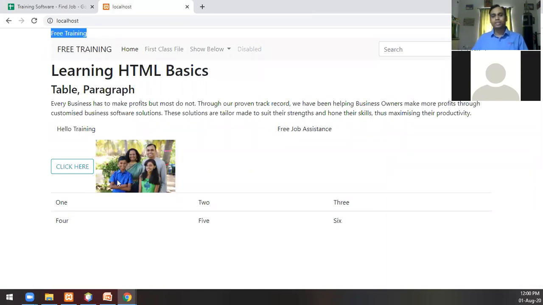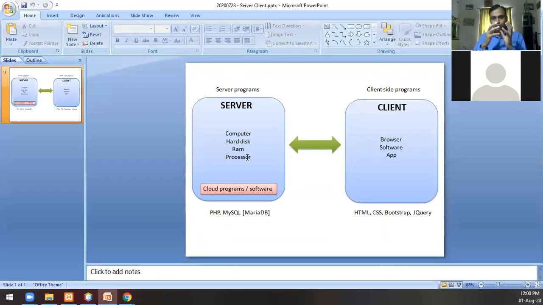So what echo does is it basically takes some string or some value on the server, and it renders it to the client. It sends it to the client. That is what echo does.